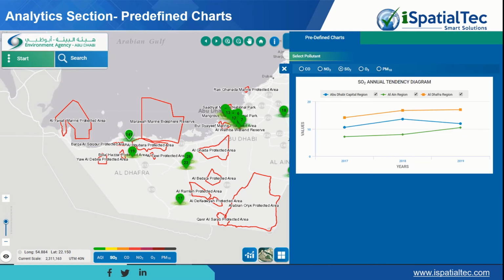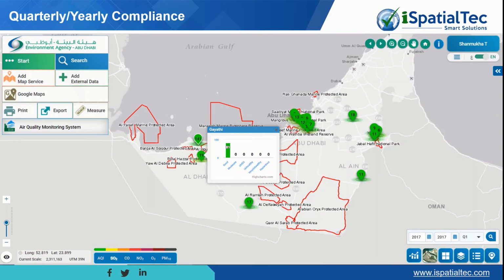In this interface, the user can compare air quality pollutants between different stations and different years, like 2017, 2018 and 2019. This helps the user see how environmental changes are happening over the years. Till now, we have seen the functionalities which are available for the public community.